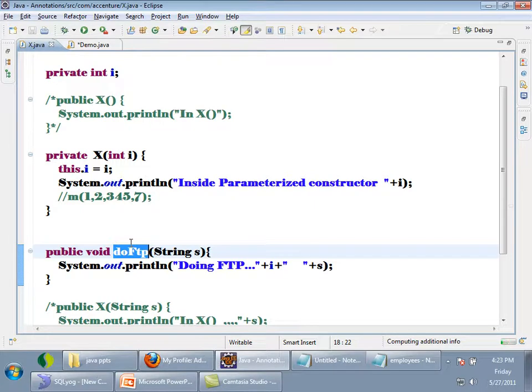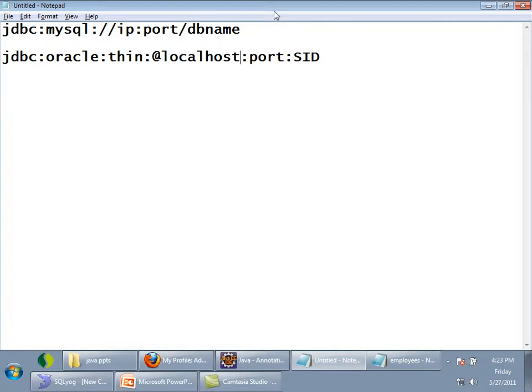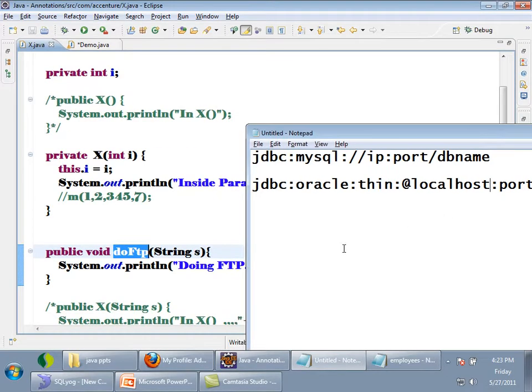Two. What is the first one? this. Class X of type this, right? In the bytecode, the method doFTP will look like this: doFTP, the first parameter is X and the name is this, comma, String s.